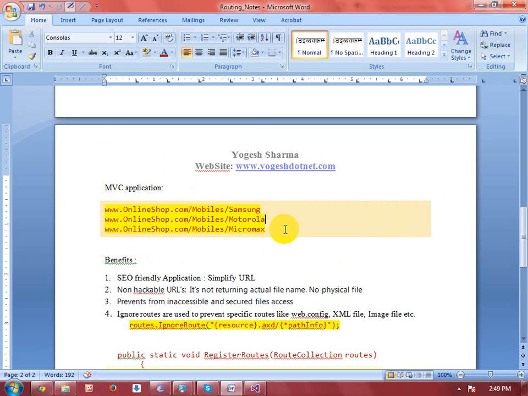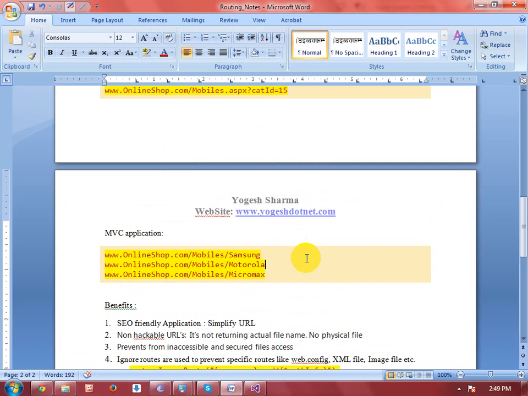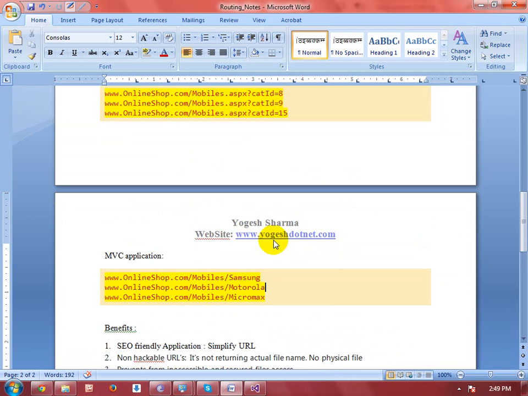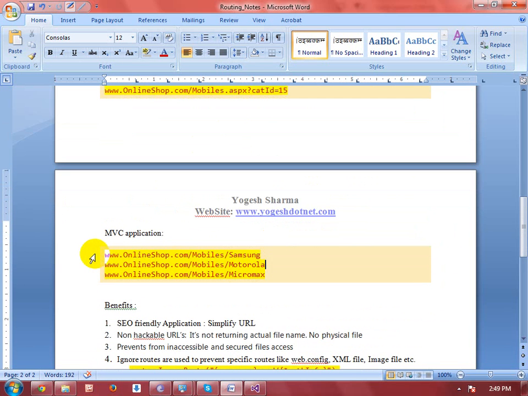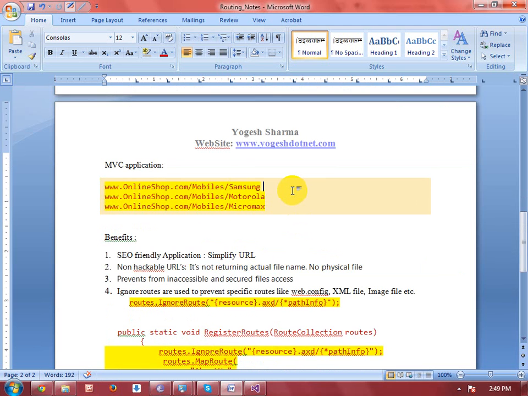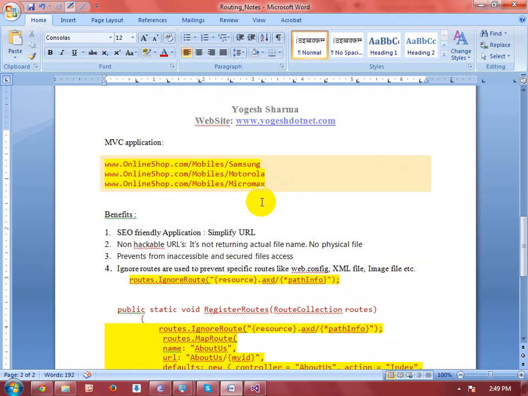If a user searches for a particular page and writes a Google string like Samsung mobiles, then this result will come out and the page will be opened. This makes a very user friendly URL, and I can also say this is an SEO friendly URL. SEO is search engine optimization.